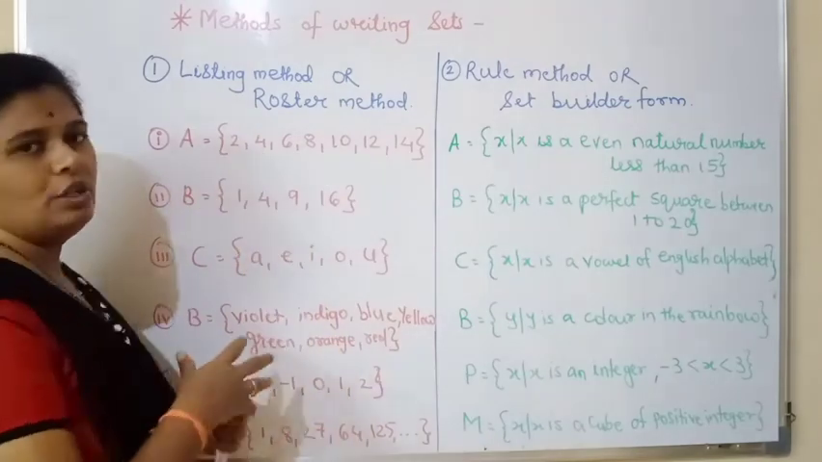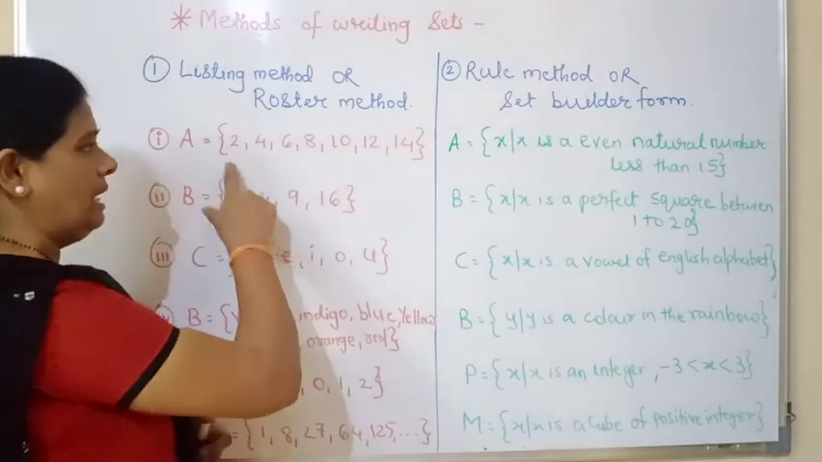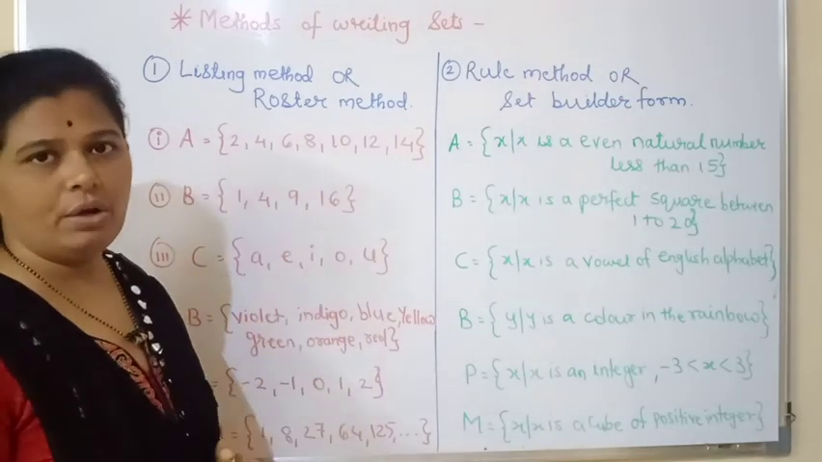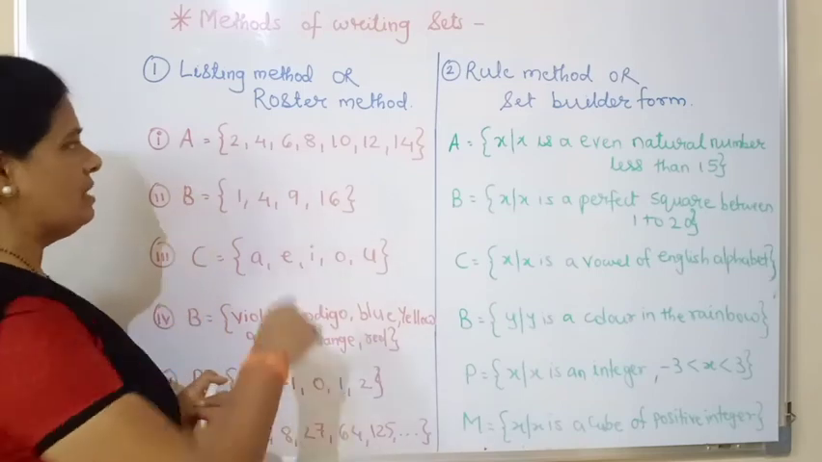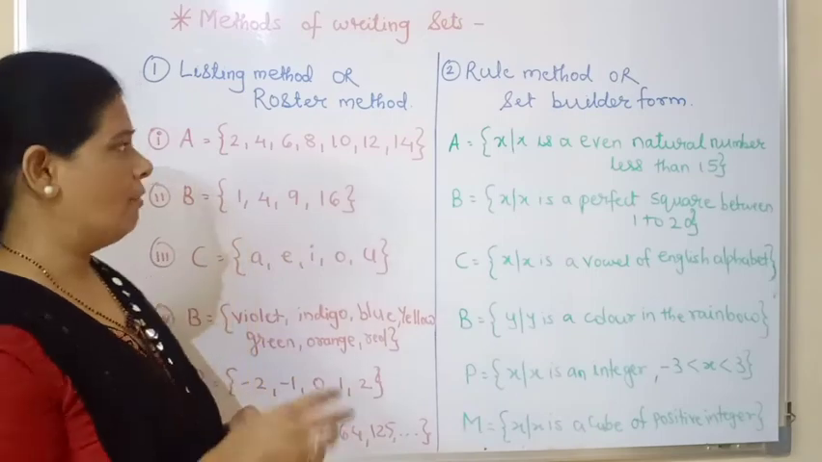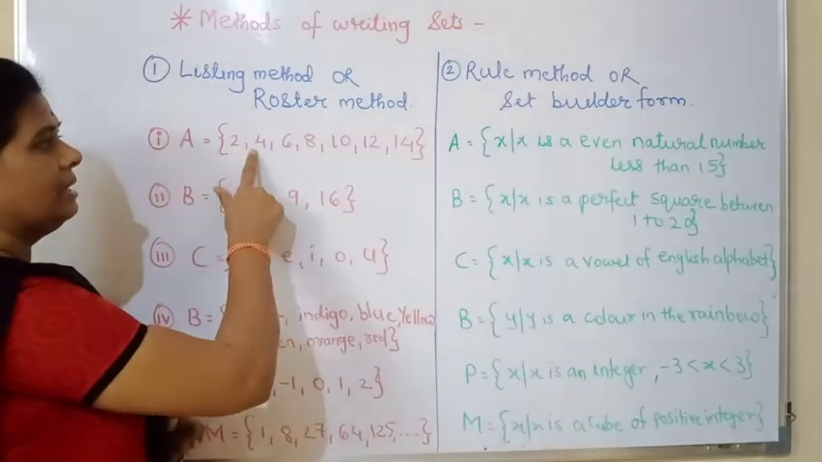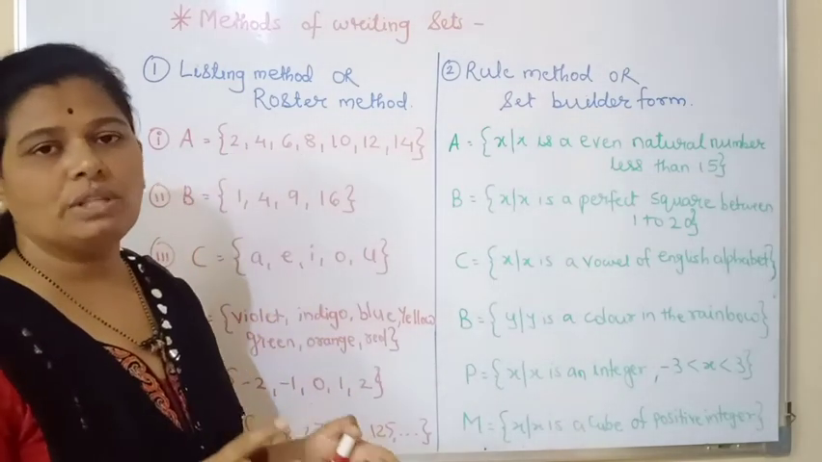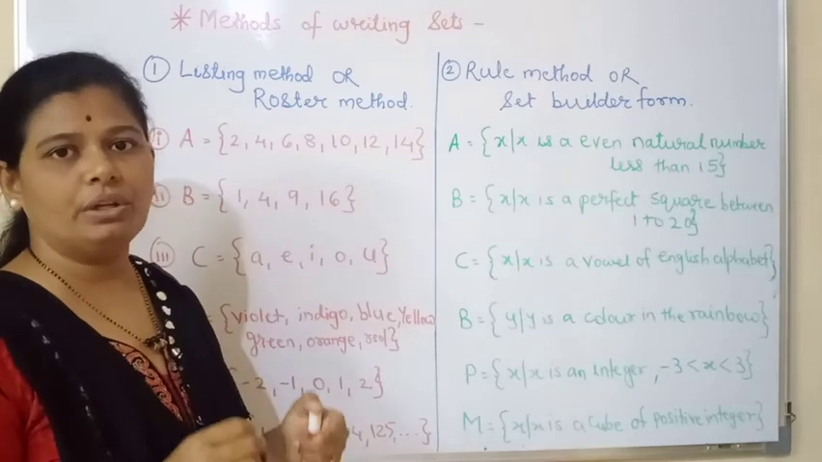So what is the listing method? In this listing method, the elements are written in the set, first thing. Second thing, the elements are separated by commas. After each element we can see that the commas are there. So these elements are separated by giving commas.